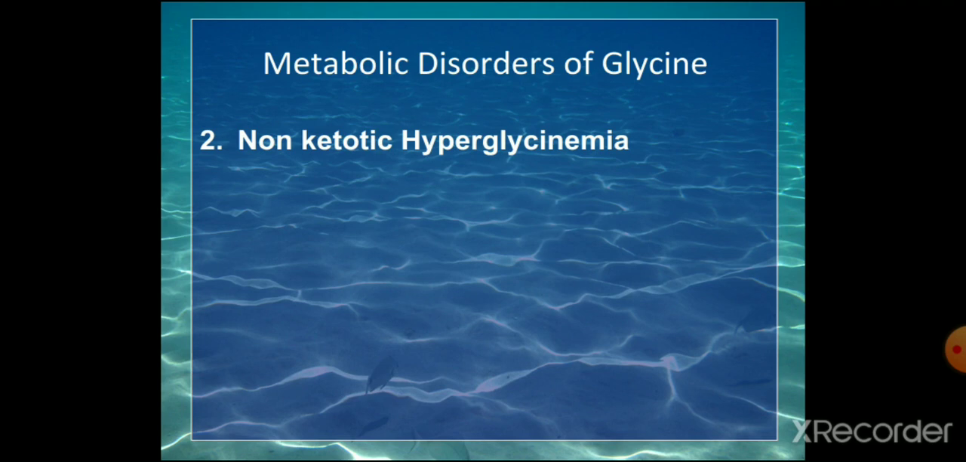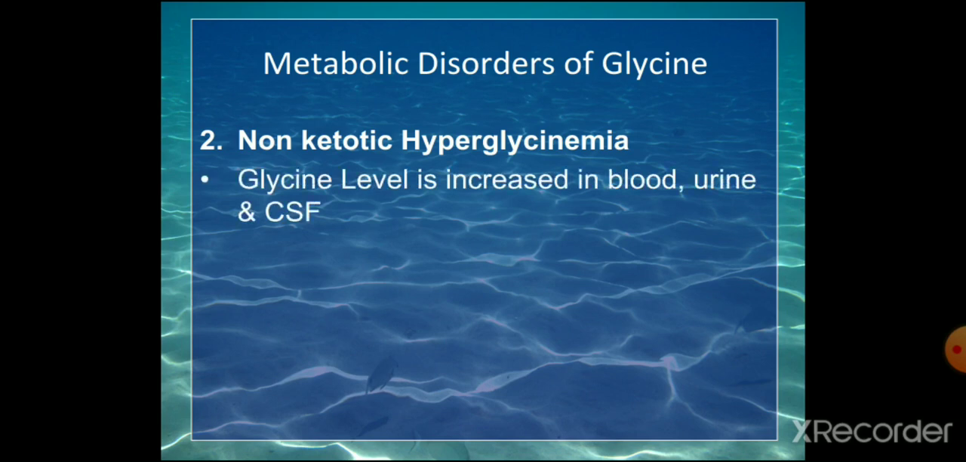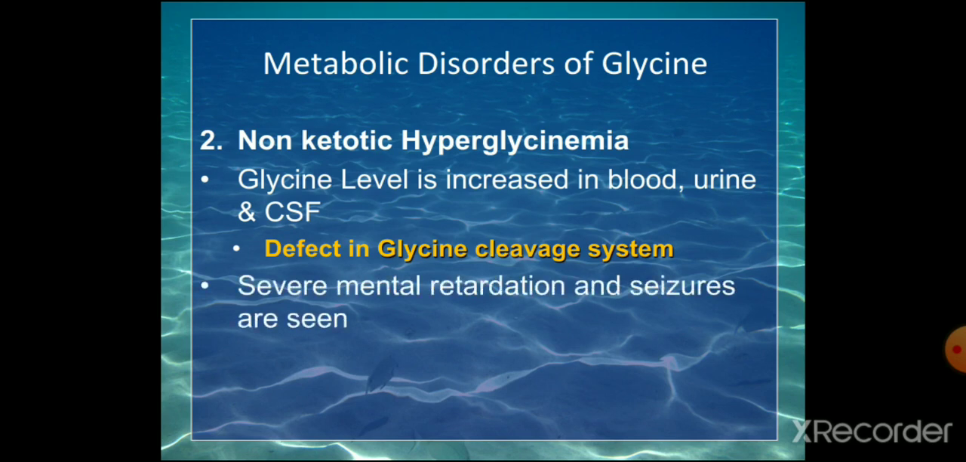Second important disorder is non-ketotic hyperglycinemia. The level of glycine is increased in blood, urine and CSF. The defect is in the glycine cleavage system, that is, catabolism is affected, and there will be severe mental retardation, and seizures are also seen. When high levels of glycine are there, seizures develop.